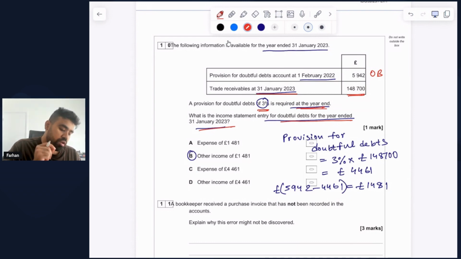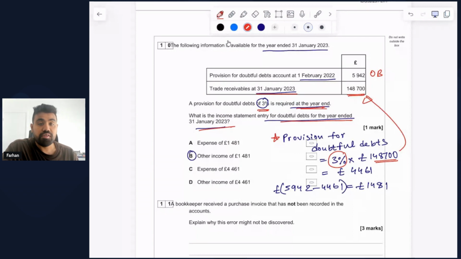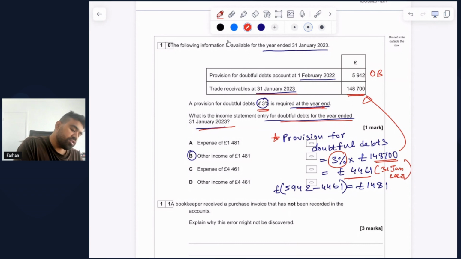First of all, we want to calculate the provision for doubtful debts at the end of the year using the 3% that we have been given, which we will be multiplying on the trade receivables that we are given at the end of the year, which is £148,700. So once we do that, we get a provision for doubtful debts of £4,461 at 31 January 2023. So let me make that note here. It's 31 Jan 2023.